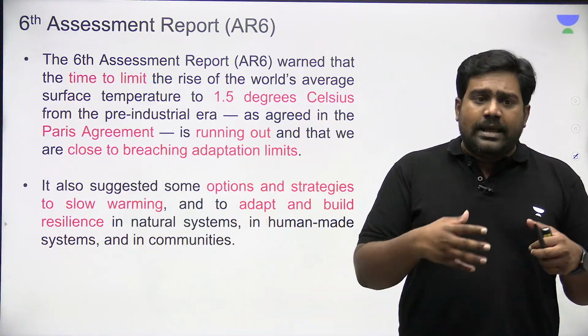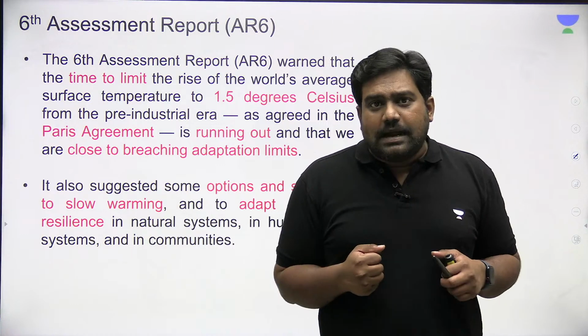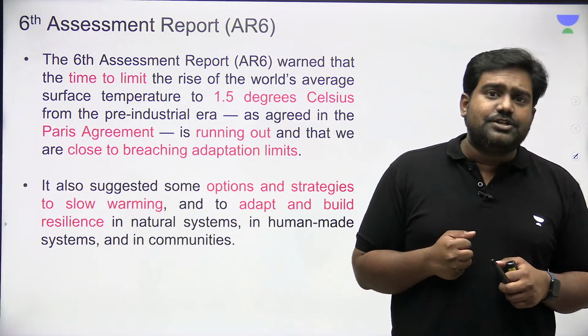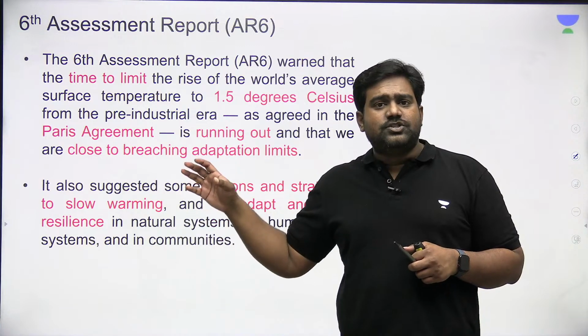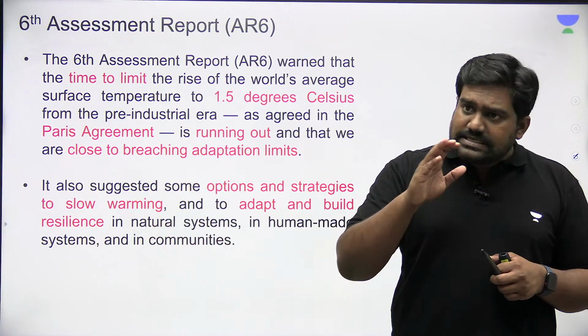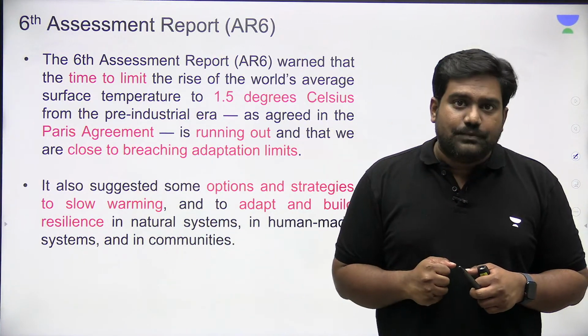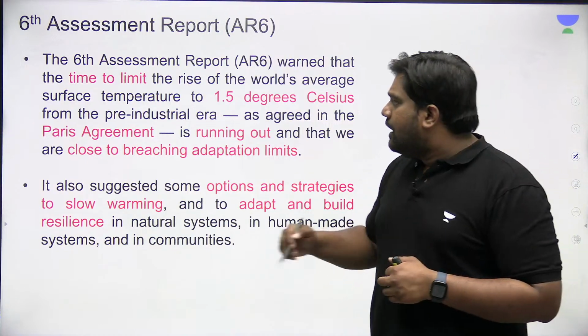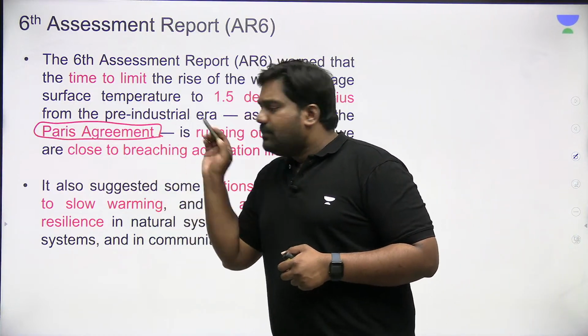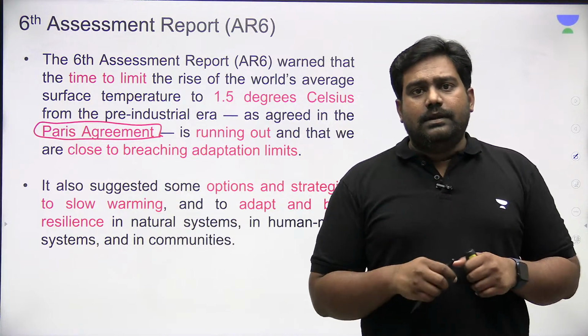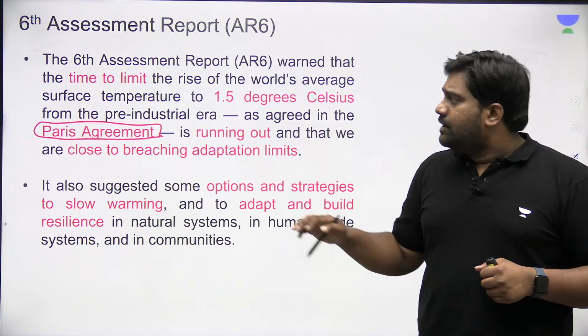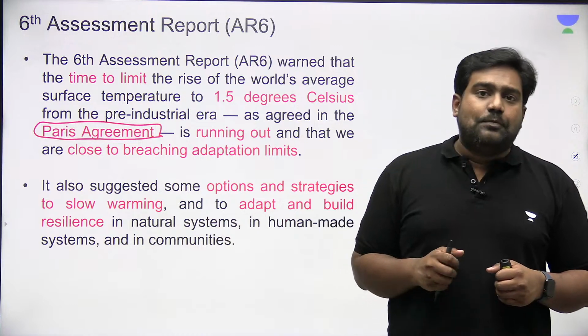So every year when countries get together at the Conference of Parties under the Climate Change Convention, the data and assessments of these reports are vital in deciding the future course of climate action. In fact, under the Paris Agreement, which is the climate change agreement that we have, there is a review process which has been provided.